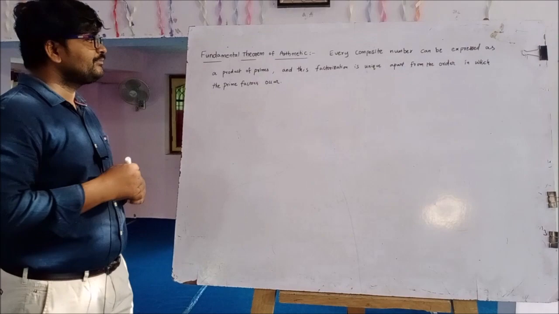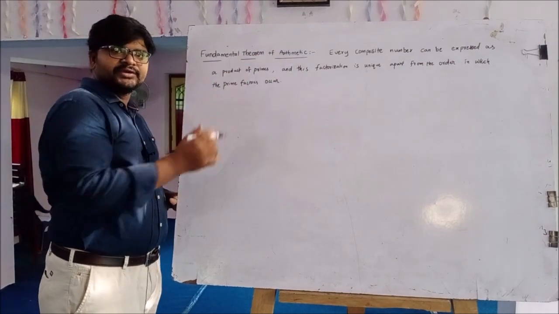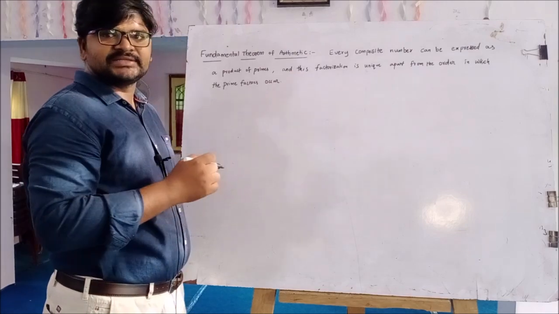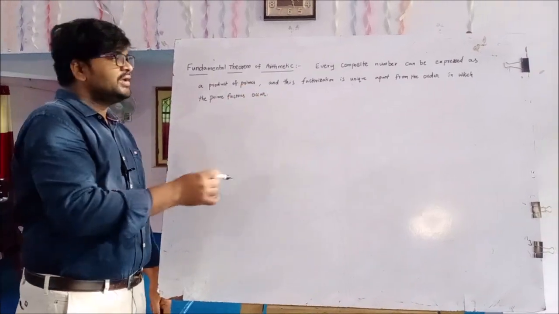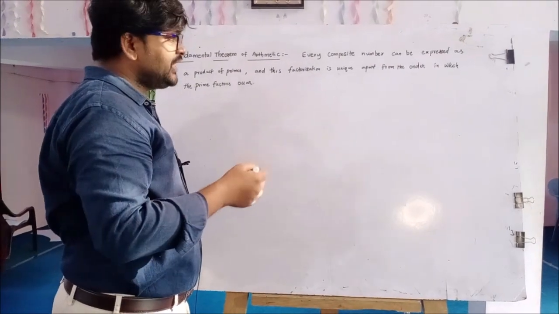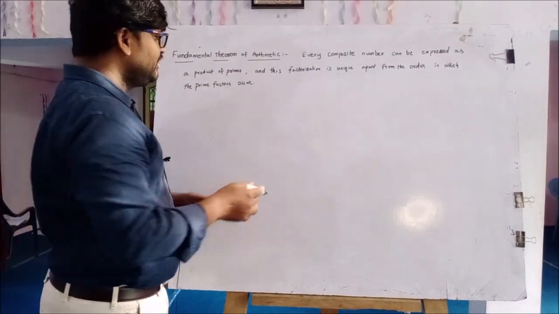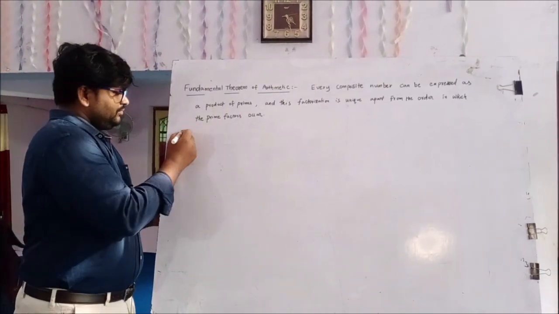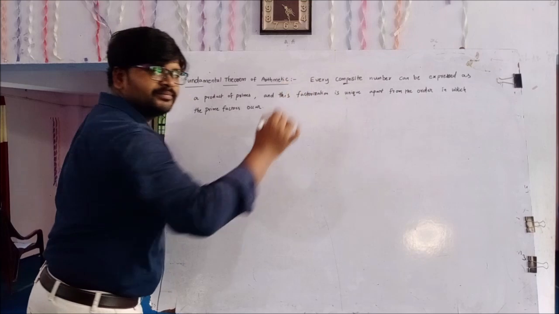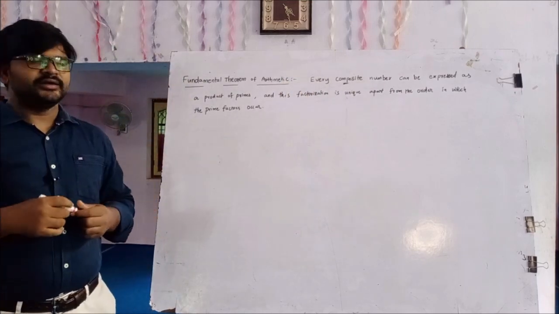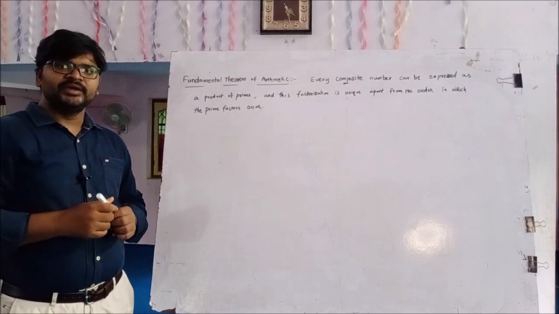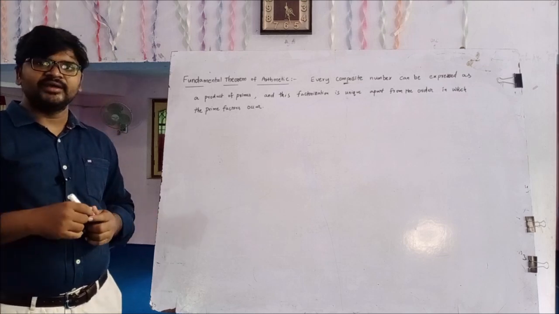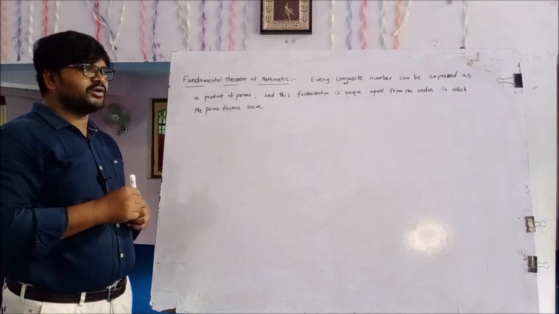Once again, the fundamental theorem of arithmetic: every composite number can be expressed as a product of primes, and this factorization is unique apart from the order in which the prime factors occur. What is the definition of a composite number? A number having more than 2 factors is called a composite number.